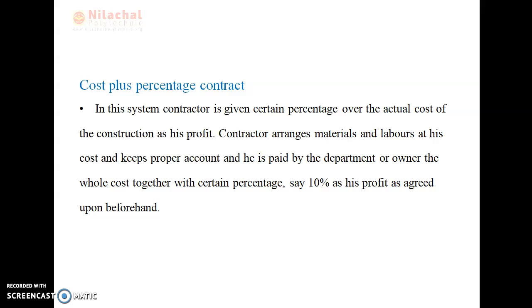The agreement is prepared with all conditions of contract in advance. In this case, proper control in the purchase of material and in labor has to be exercised by the department or owner. This is known as the cost plus percentage contract.